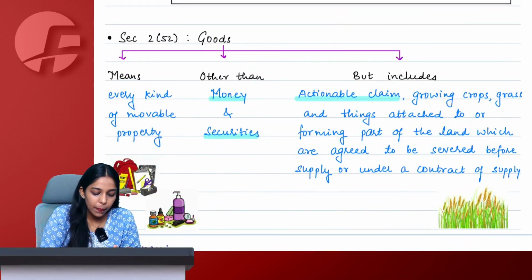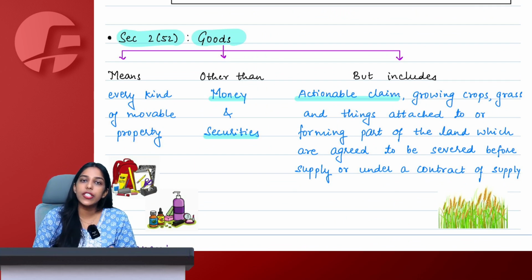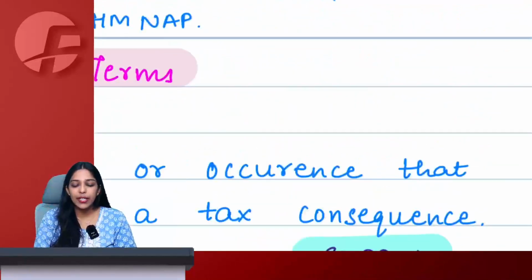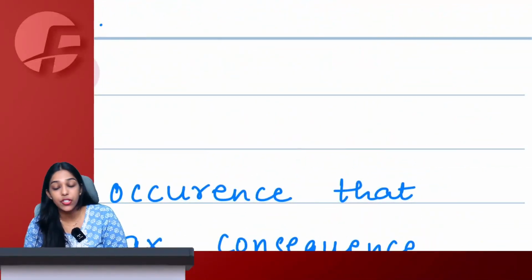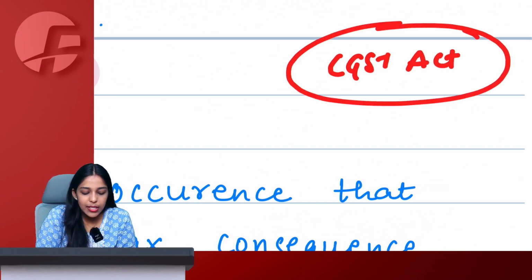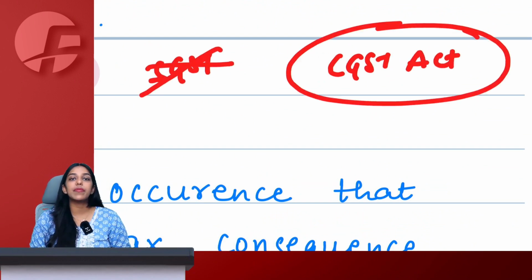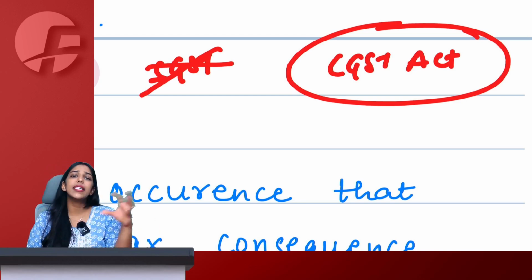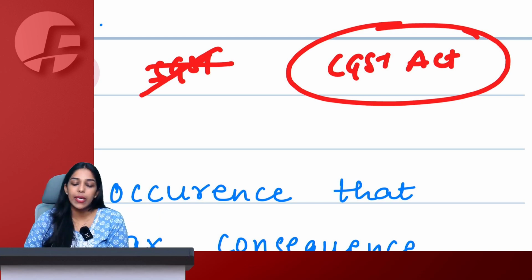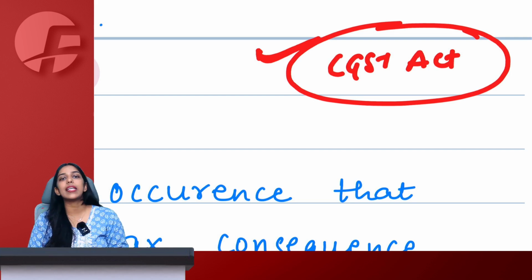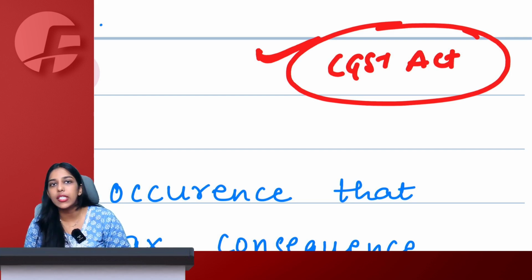See, Section 2, Clause 52 of CGST Act. Unless I otherwise mention in the entire lectures, whatever section number I have mentioned is compulsorily of CGST Act only. SGST Act is not applicable because we have 31 states and we cannot study SGST Act of every single state. Basically, they are all similar to CGST Act only. So, every section number that I say will automatically be of CGST Act only.